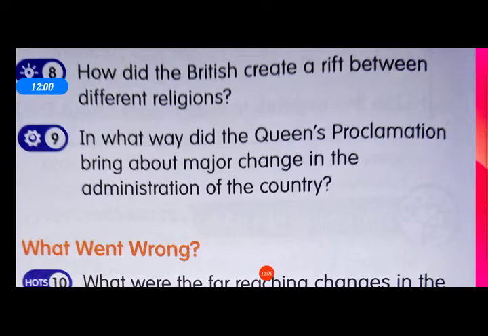The proclamation also assured the Indians that the British would not interfere in the religious and social affairs of Indians. The doctrine of lapse was removed, and the right of the ruler to adopt a child in the absence of a natural heir was accepted. Policies were made to protect and safeguard the landlords and zamindars, giving them rightful ownership over their lands and other properties.